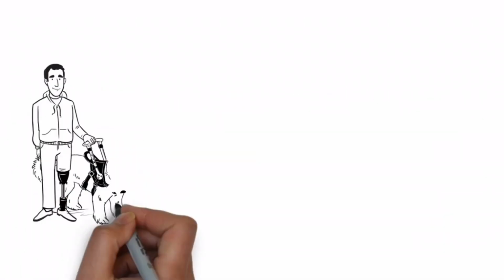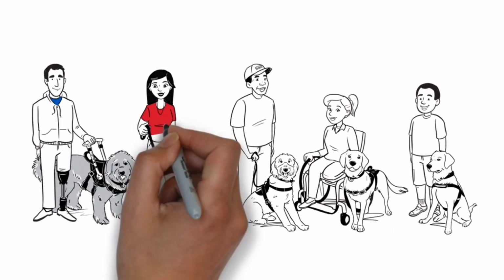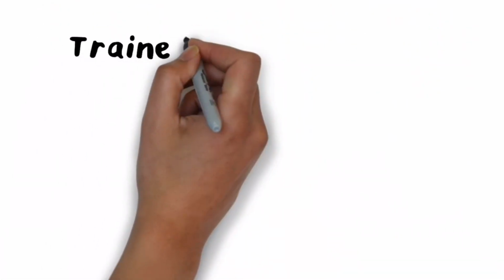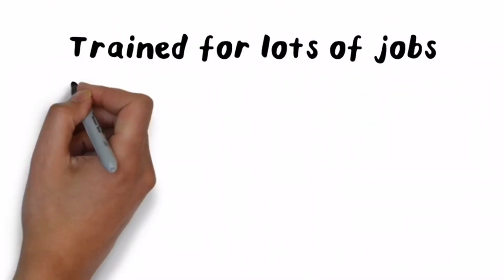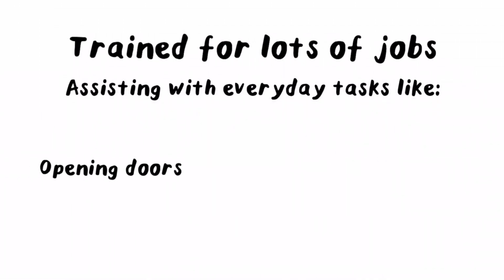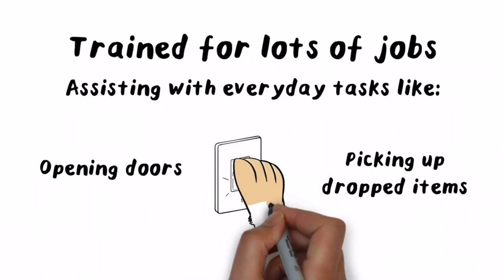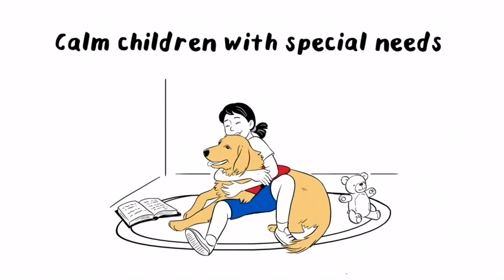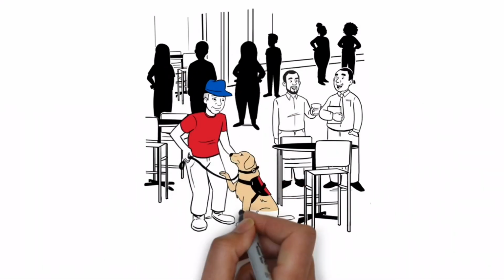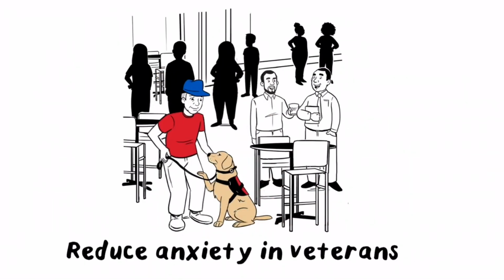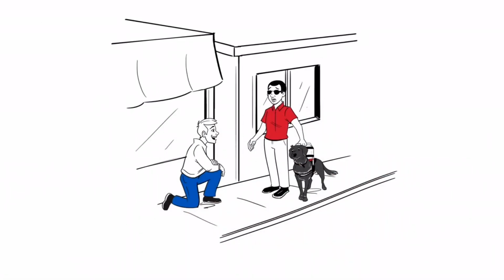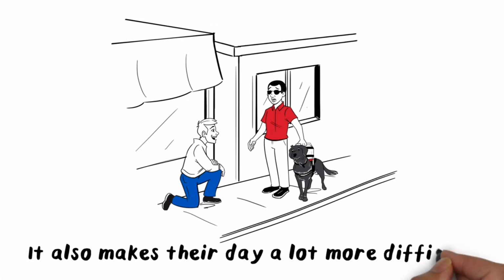You see, service dogs are performing important functions for people with visible and invisible disabilities. And not all service dogs can be identified by a vest. They might be trained for lots of jobs, including assisting with everyday tasks like opening doors, picking up dropped items, or pushing emergency buttons. They might also be trained to calm children with special needs or create space around veterans to reduce their anxiety in public places. Which is why distracting a service dog in any way is not only disrespectful to the handler, it also makes their day a lot more difficult.